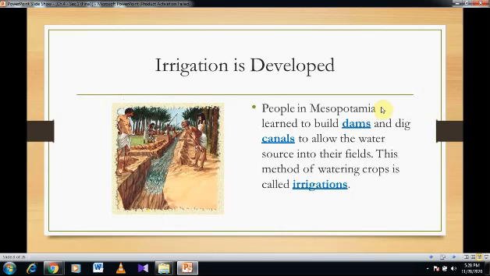The Mesopotamian people had to learn how to find a solution for this problem, so they built dams and they dug canals. The dams were used to control the overflow of the water, and the canals were used to make a waterway in case flooding happens. They also used the canals to lead the water directly to the areas of the farms away from the houses so that nothing would be destroyed or no damage would happen. This method of watering crops is called irrigation.